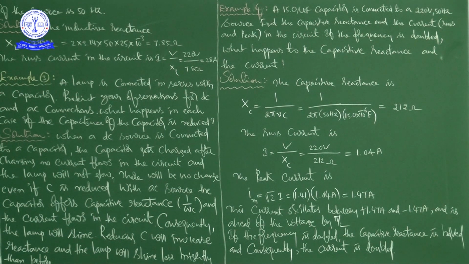In the third example problem, by giving a lamp, he asks to put the observations for DC and AC connections if the capacitance of the capacitor is reduced. In the fourth example problem, by giving some values, he asks to calculate capacitive reactance and the current in the circuit, RMS and peak. After that, he also asks what happens to the capacitive reactance and the current if the frequency is doubled.